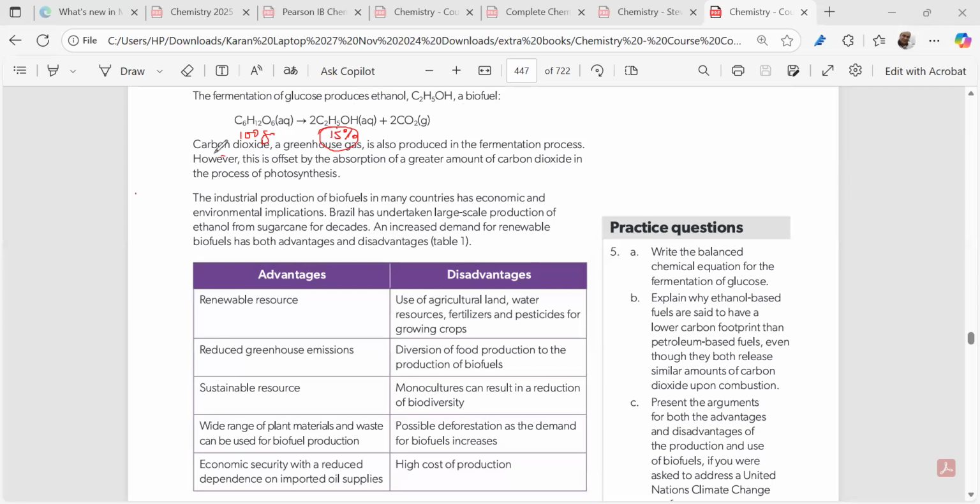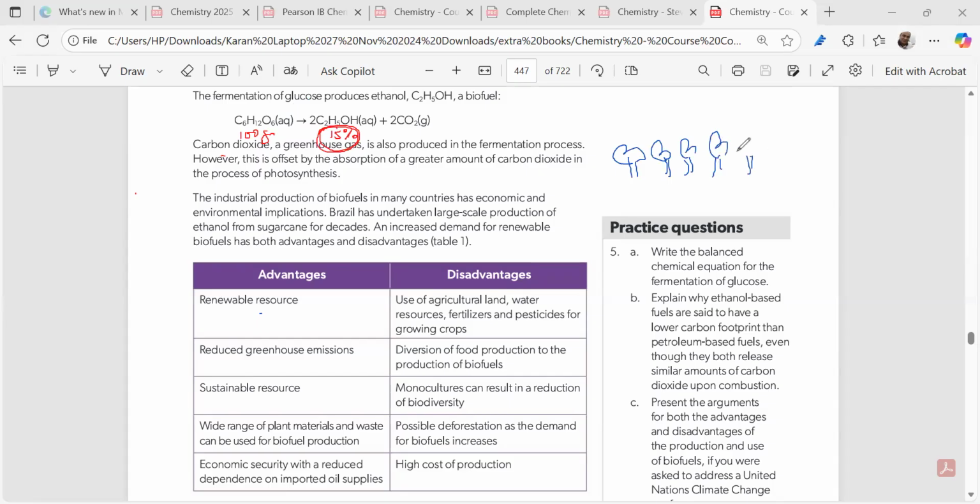We have to grow a large amount of plants, and that will be helping us in what? That will be helping us to give the ethanol. Is it clear? Because of the percentage yield, we are forced to grow a huge amount of plants, because the percentage yield is less for the ethanol in this fermentation reaction. So we have to grow more plants, isn't it?